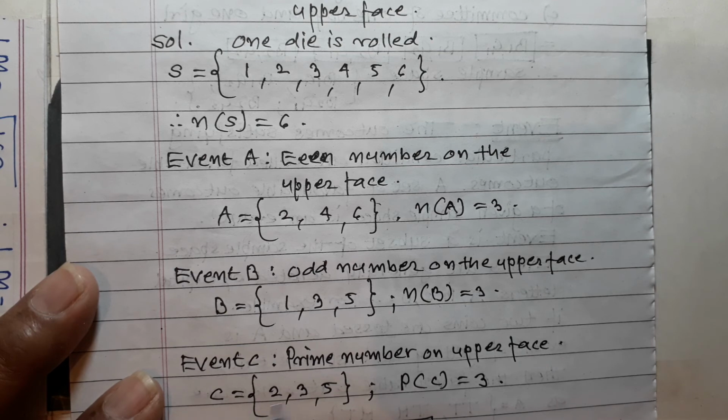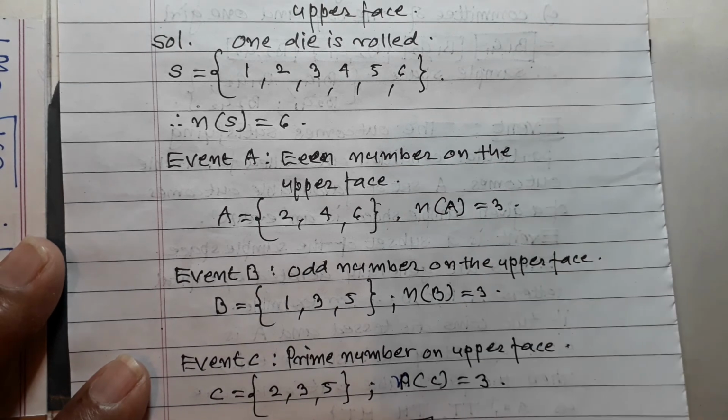So C, write down: prime numbers. 2 is a prime number, remember. 2, 3, 5. So how many are there? 3. So n(C) is equal to 3.